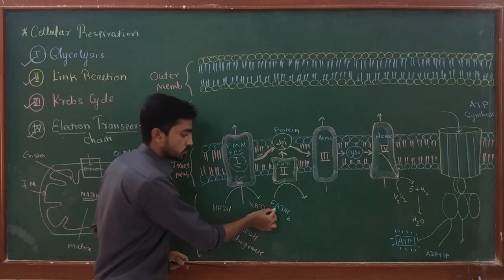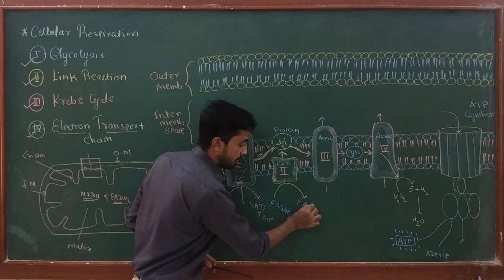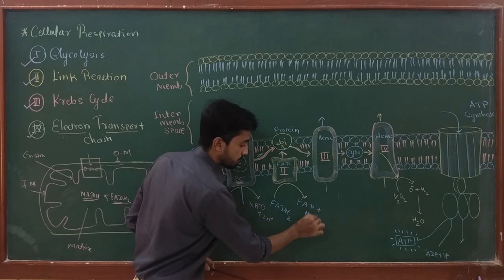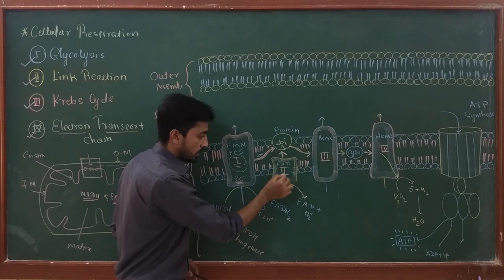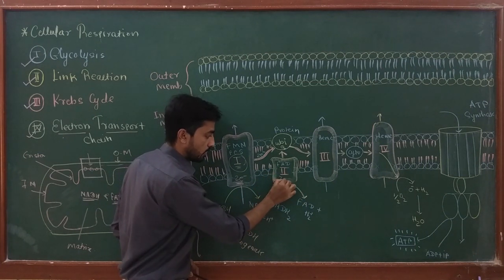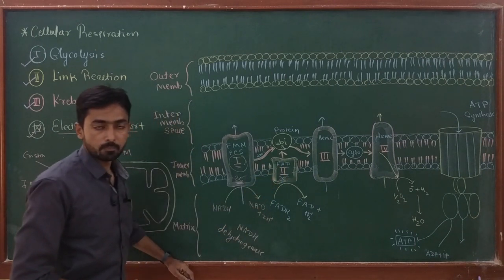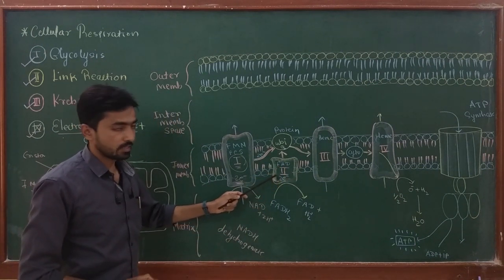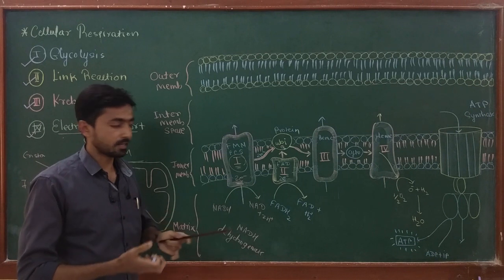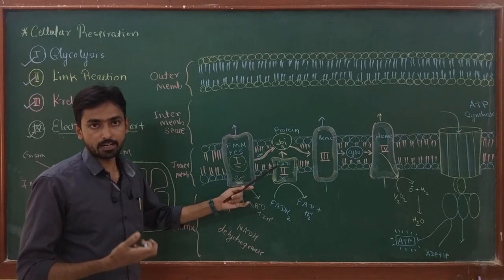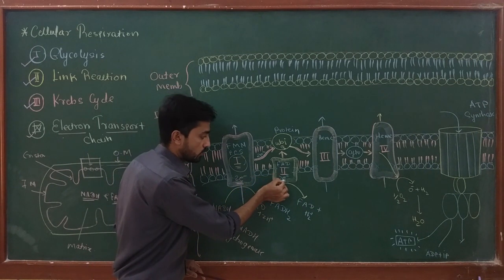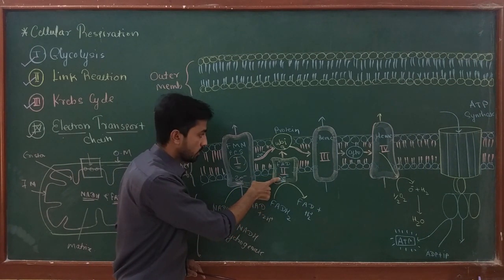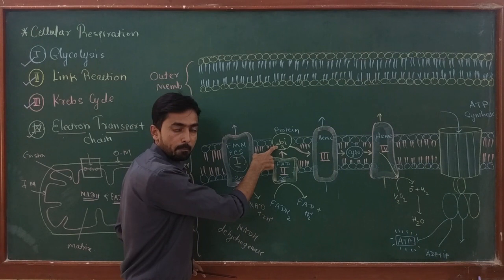FADH2 is oxidized into FAD plus H2 in complex number 2, and it also delivers 2 electrons. This complex 2 is a group of proteins which mainly contain FAD, or flavin adenine dinucleotide. Complex 2 transfers 2 electrons to ubiquinone.